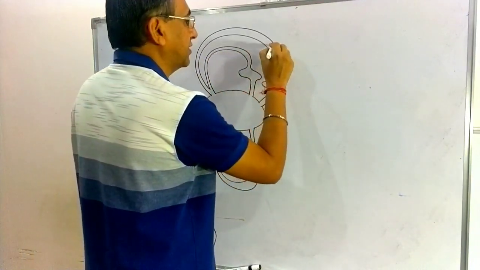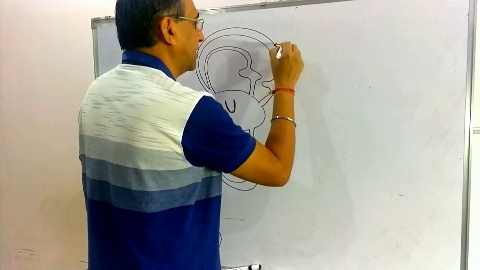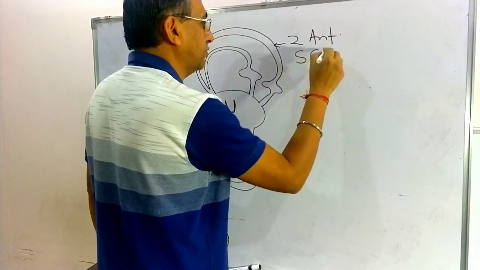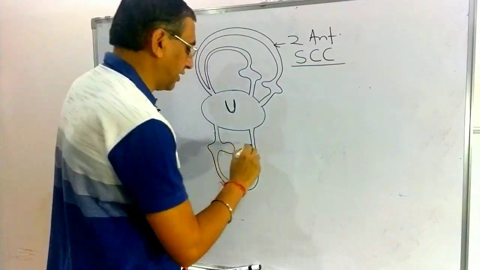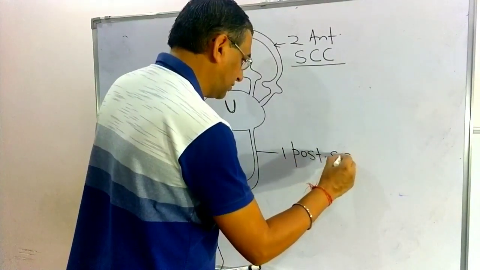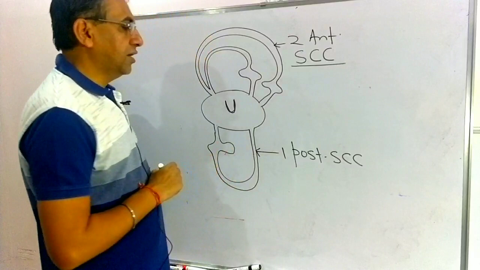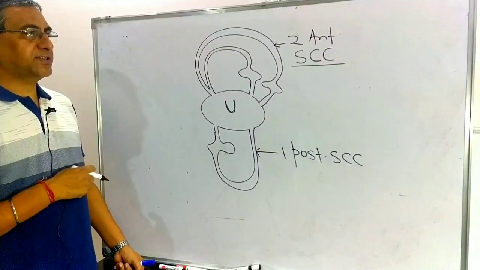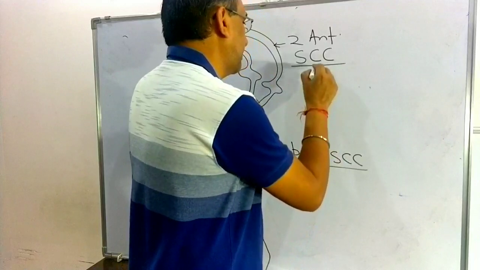This is the utriculus. Remember always, this is the utriculus. These are the two anterior semicircular canals, and this is the one posterior semicircular canal. So on the anterior side there are two anterior semicircular canals, and on the posterior side there is one posterior semicircular canal. So how many semicircular canals? Three: two anterior and one posterior.